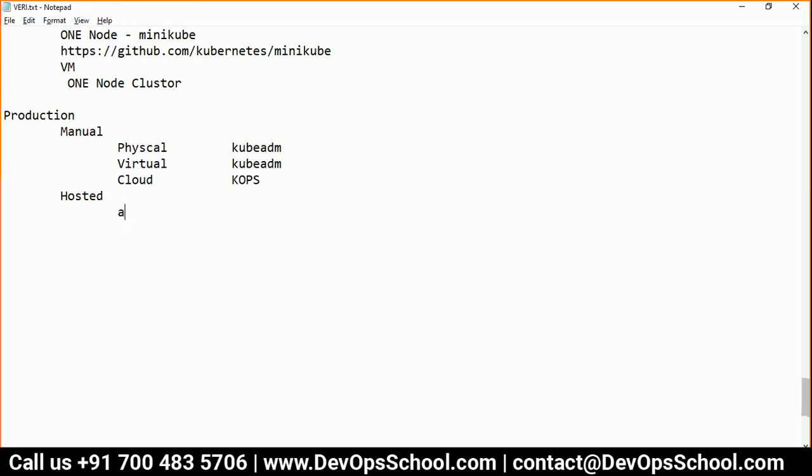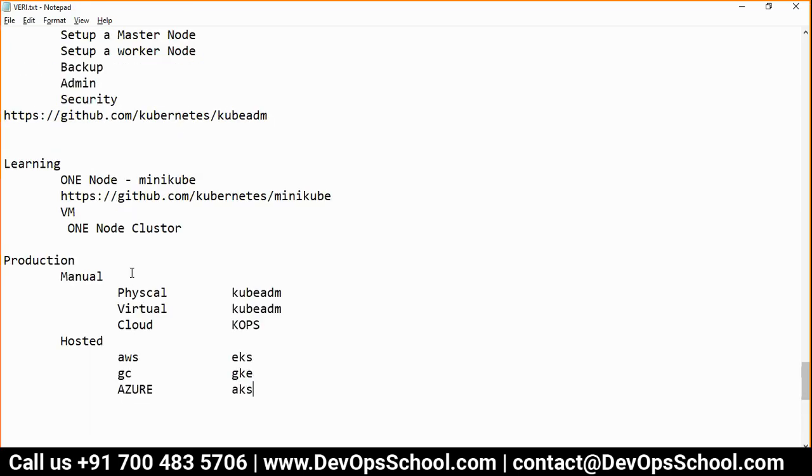So hosted, if you want AWS hosted, then you can use EKS. If you want GC, Google Cloud, then you can use GKE. And if you want Azure, then you can use AKS. So these are the solutions which we have.